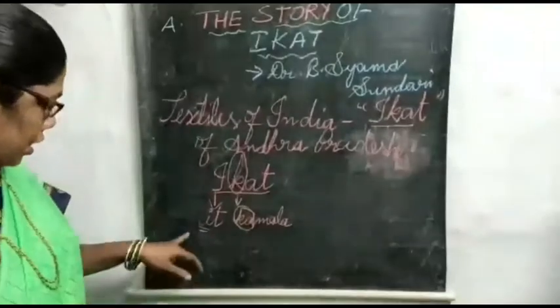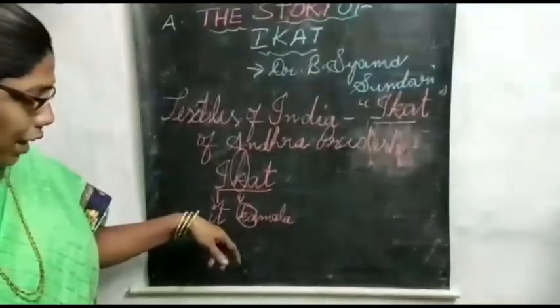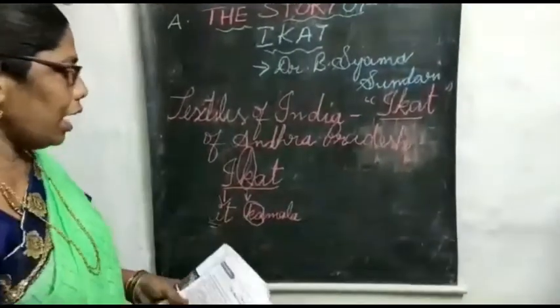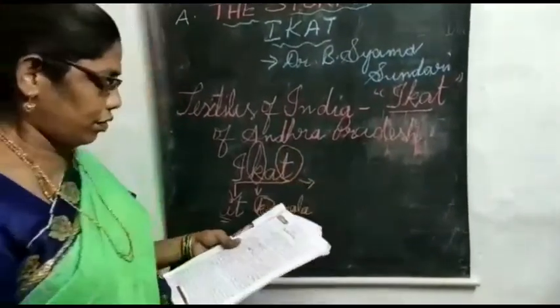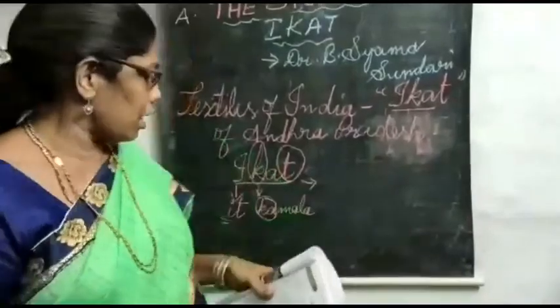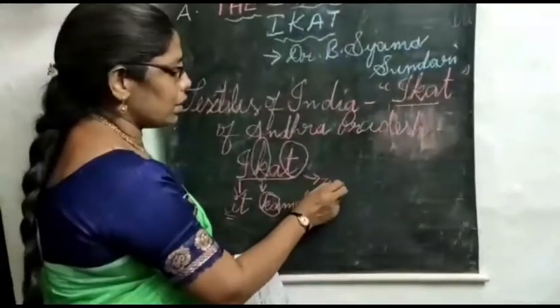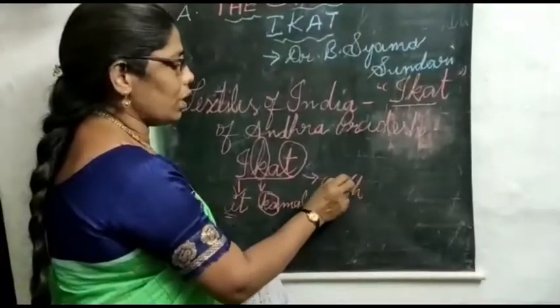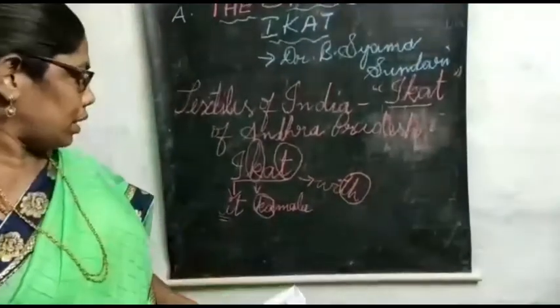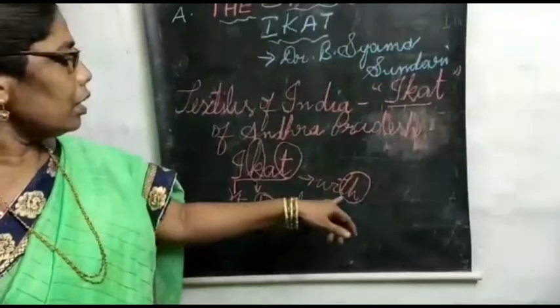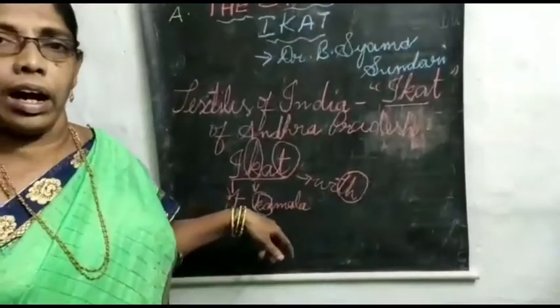Ka. Here the sound is E, Ka. And the sound of T, she pronounced as in with. In this word, the sound of these two letters: with, E, Ka, T.